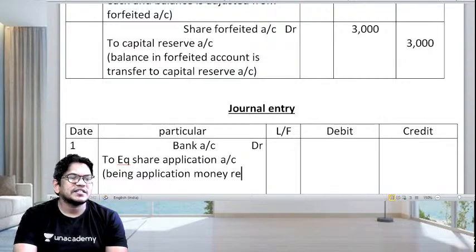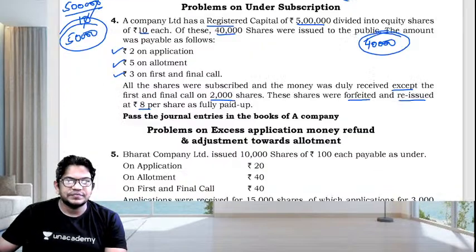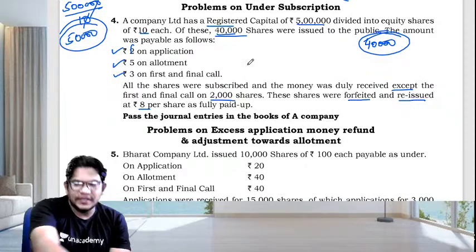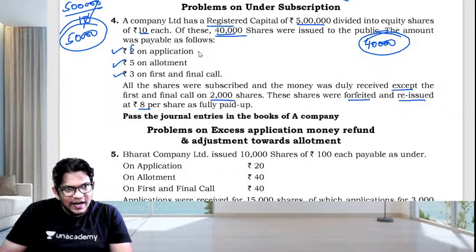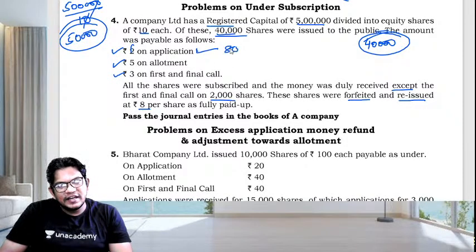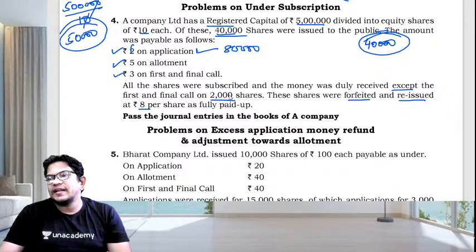Application money is received on how many shares? Just have a look at the question. They have issued how much? 40,000 shares at the rate of 2 each. How much is it going to be? 80,000 will come.